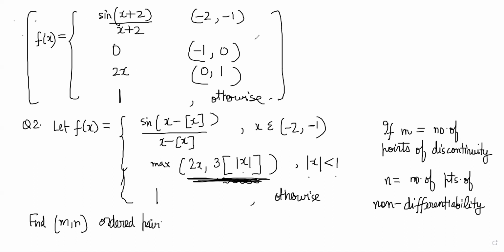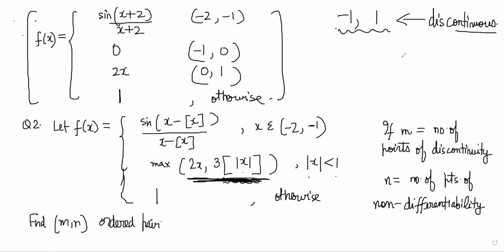Now you don't need to draw any graphs. You can just directly take limits, left-hand limit, right-hand limit, check continuity and differentiability. Sir, at -1 and 1, I think we have this discontinuity. That's correct. What about 0? Sir, at 0 it will be the same, because the limit of 2x as x tends to 0 will be 0 and this was 0 already. So at 0 it is continuous. At -1 and 1 it is discontinuous, right?